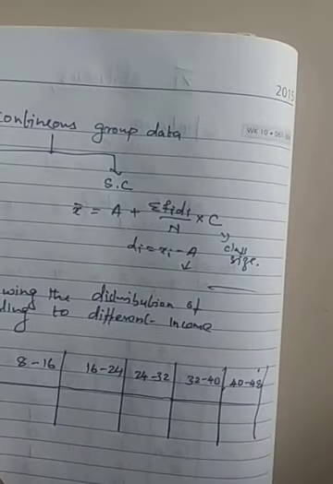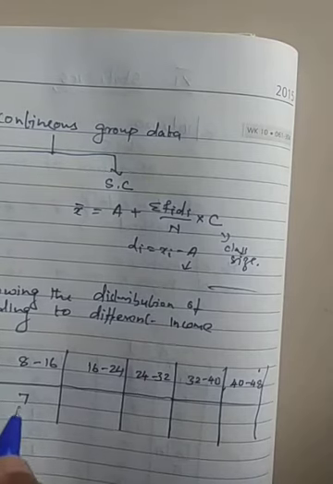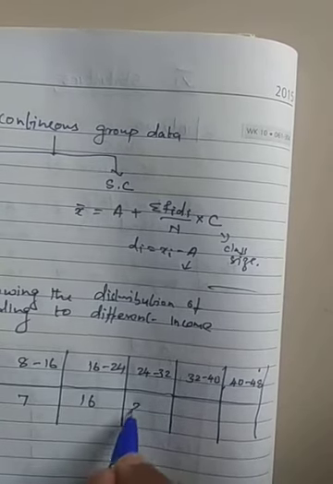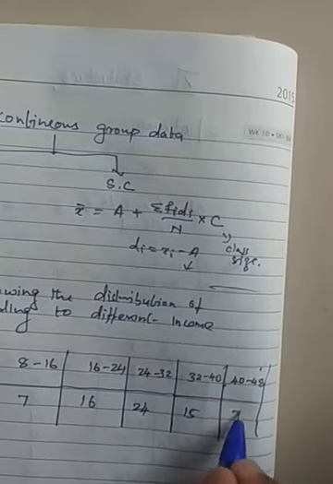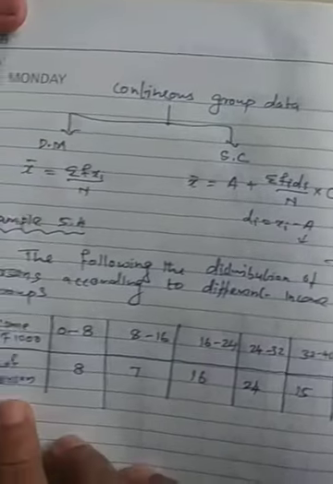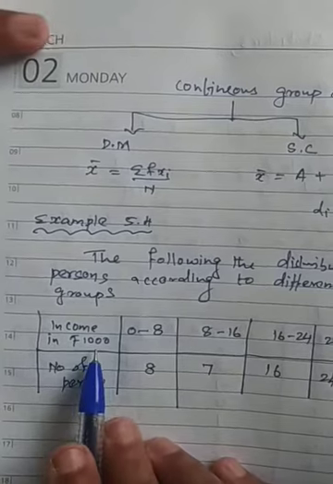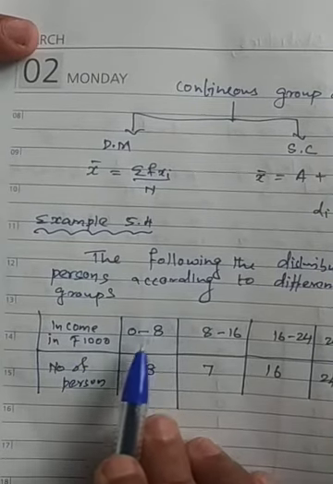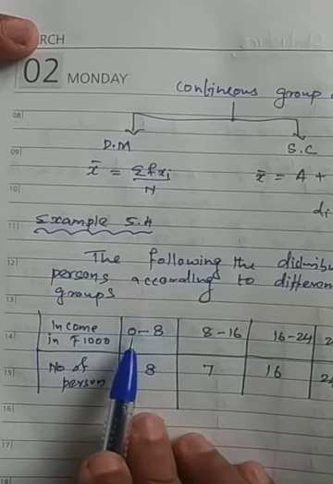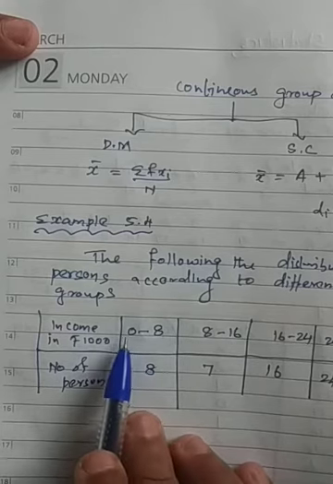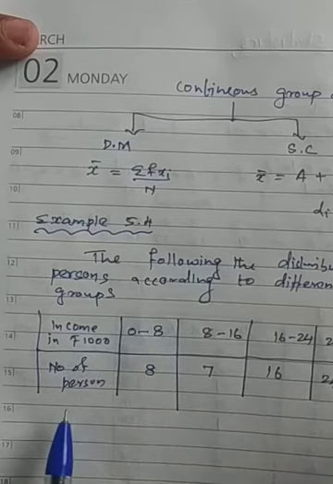This is the number of persons that I am writing. I will explain: 8, 7, 16, 24, then we have 15 and 7. What does it mean? Income, they have written income in 1000, which means 0 to 8 is from 0 rupees to 8,000. Between this, how many persons are getting it? That is 0 to 8,000 salary. How many persons are getting it?